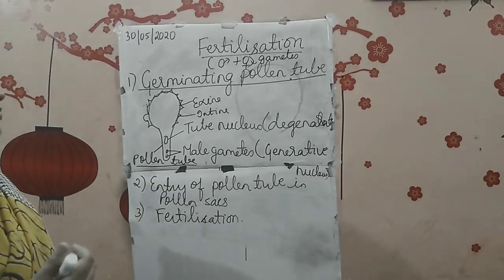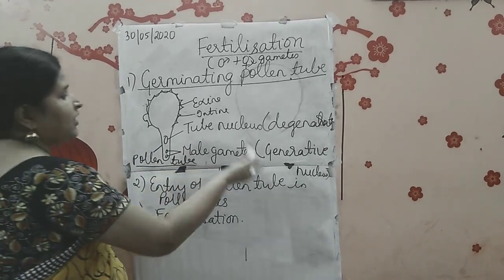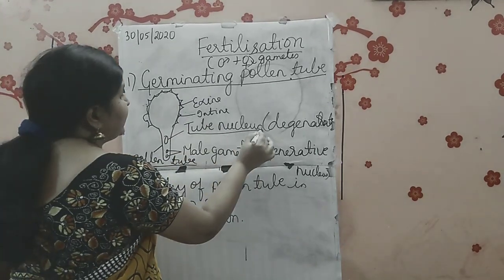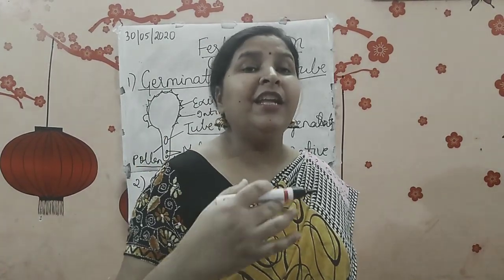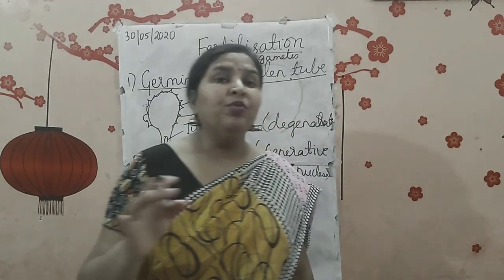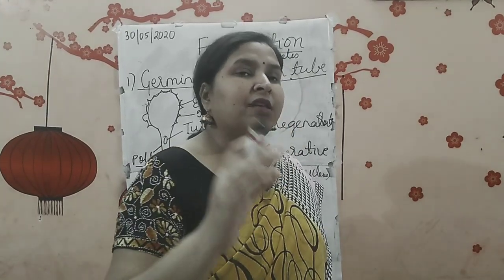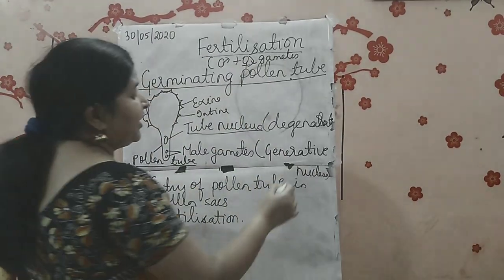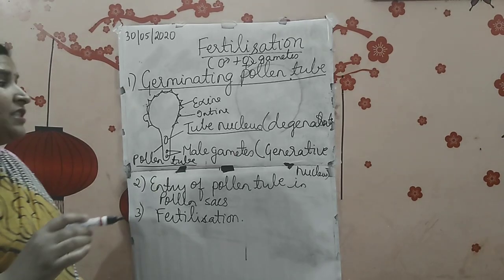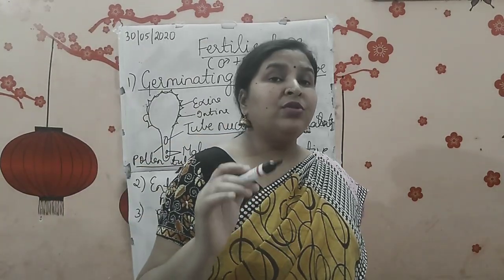Now I have already told you that in this pollen, two nuclei are there: tube nucleus and generative nucleus. Now this tube nucleus, after the emerging of pollen tube, after a certain stage it degenerates, means it disappears. After some time the tube nucleus is going to degenerate. Then what is going to be left out? It is the generative nucleus which is being left out, and this generative nucleus further forms two male gametes.